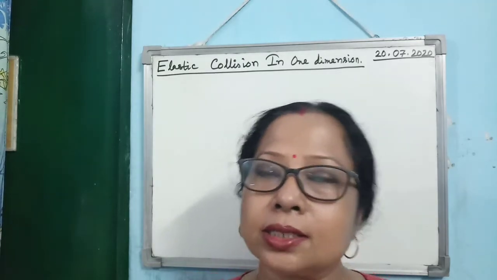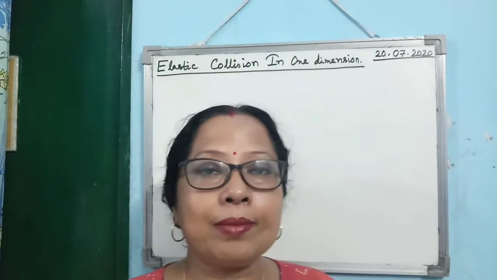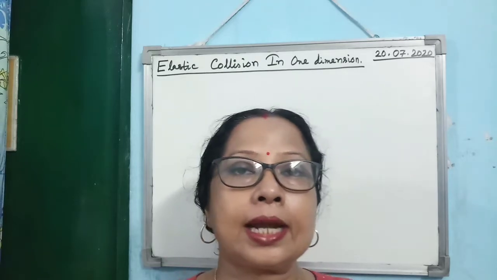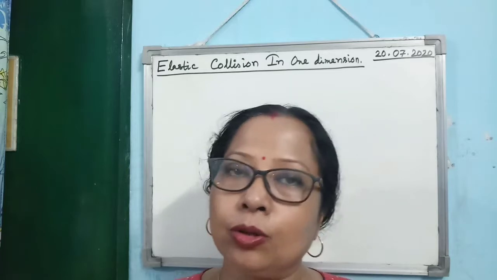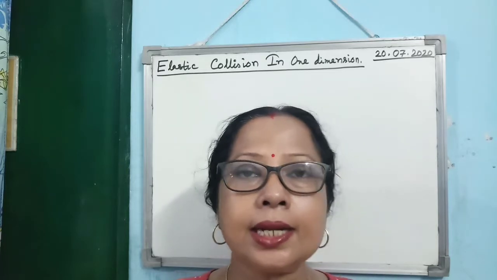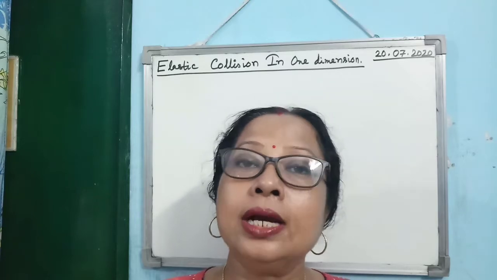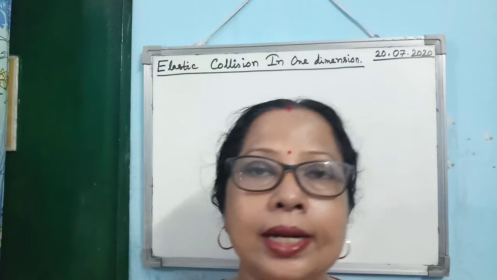Now today I will discuss elastic collision in one dimension. One dimension means what? Both the colliding bodies, before collision and after collision, move along the same straight line. Before the collision and after the collision also, the motion of the bodies is along one straight line. That's why it is elastic collision in one dimension.